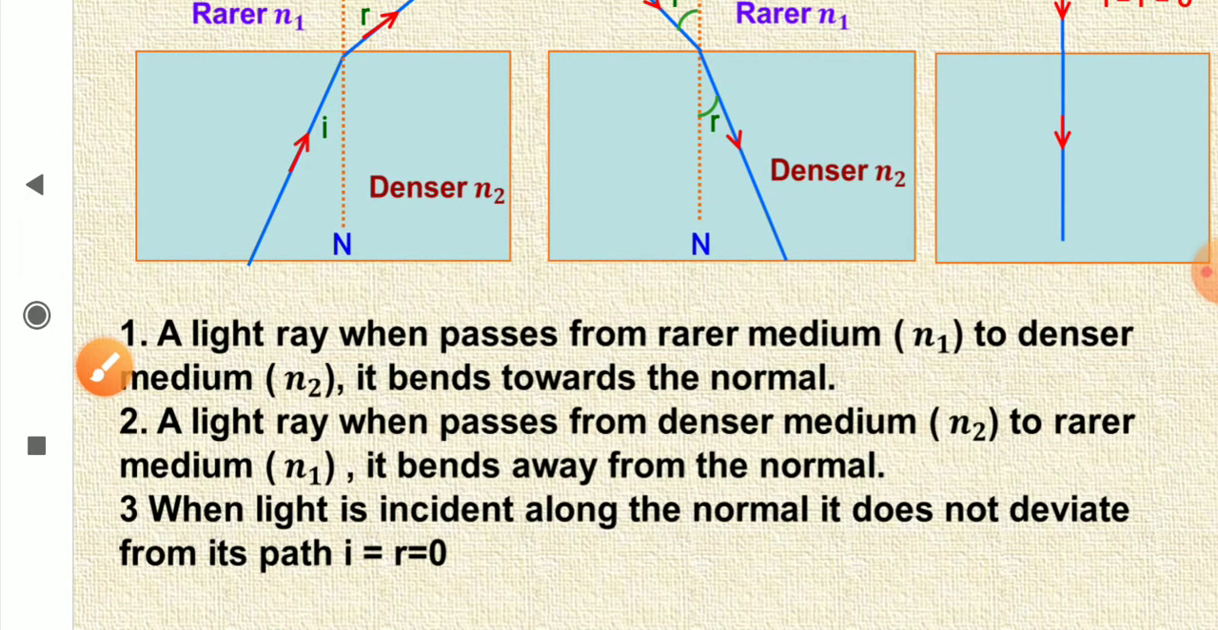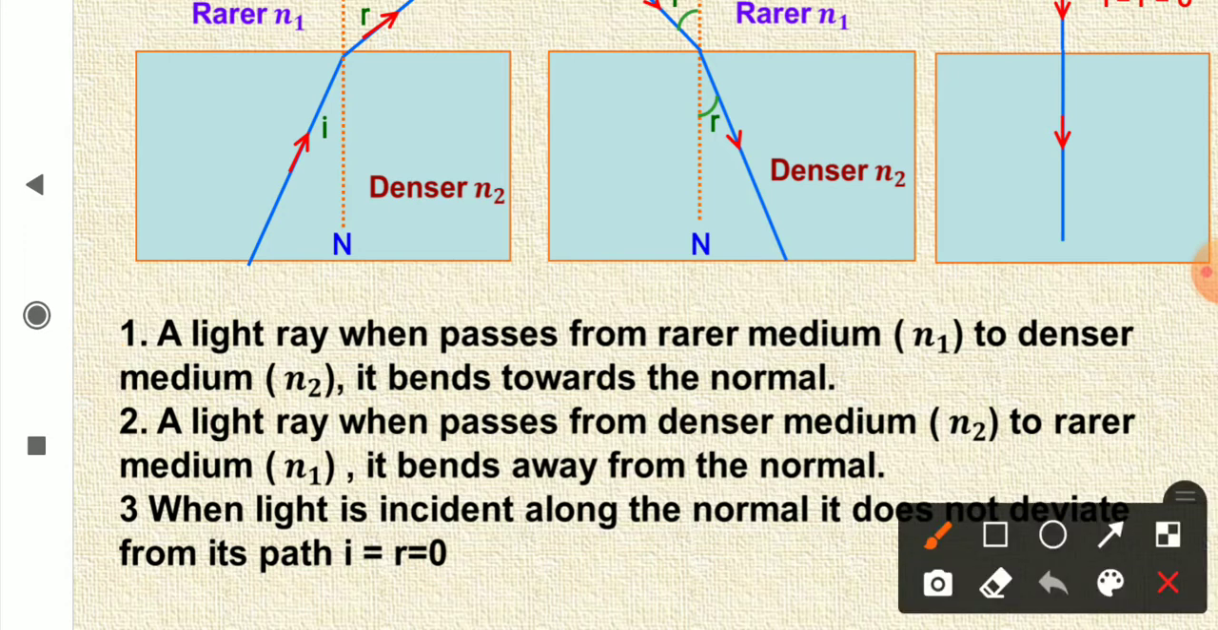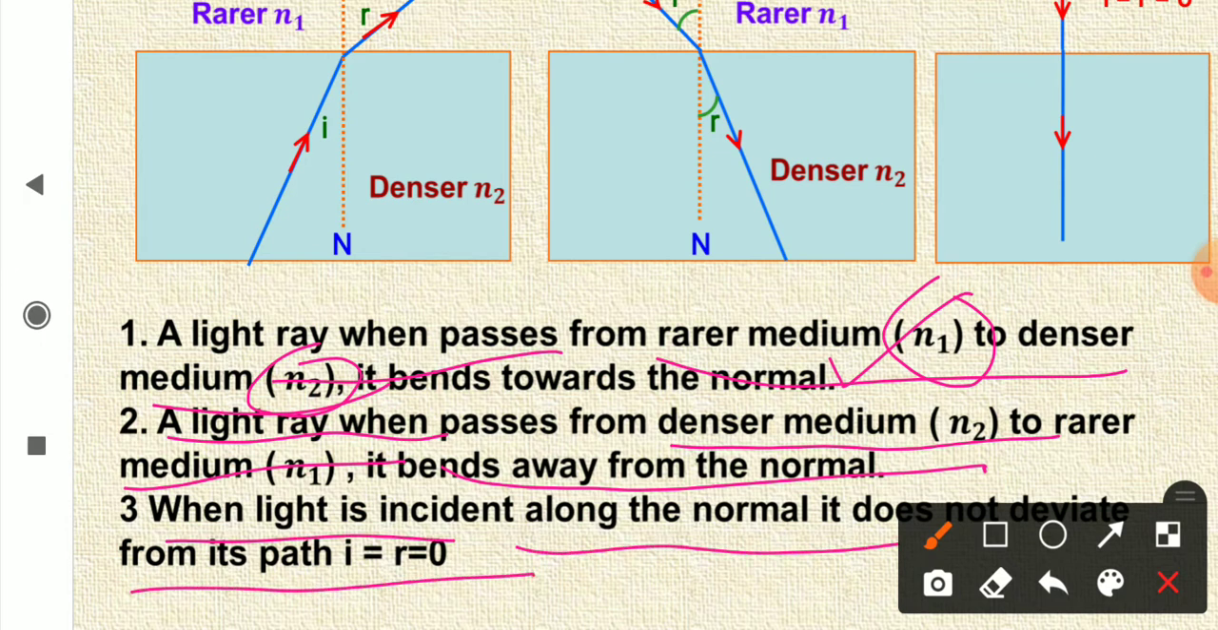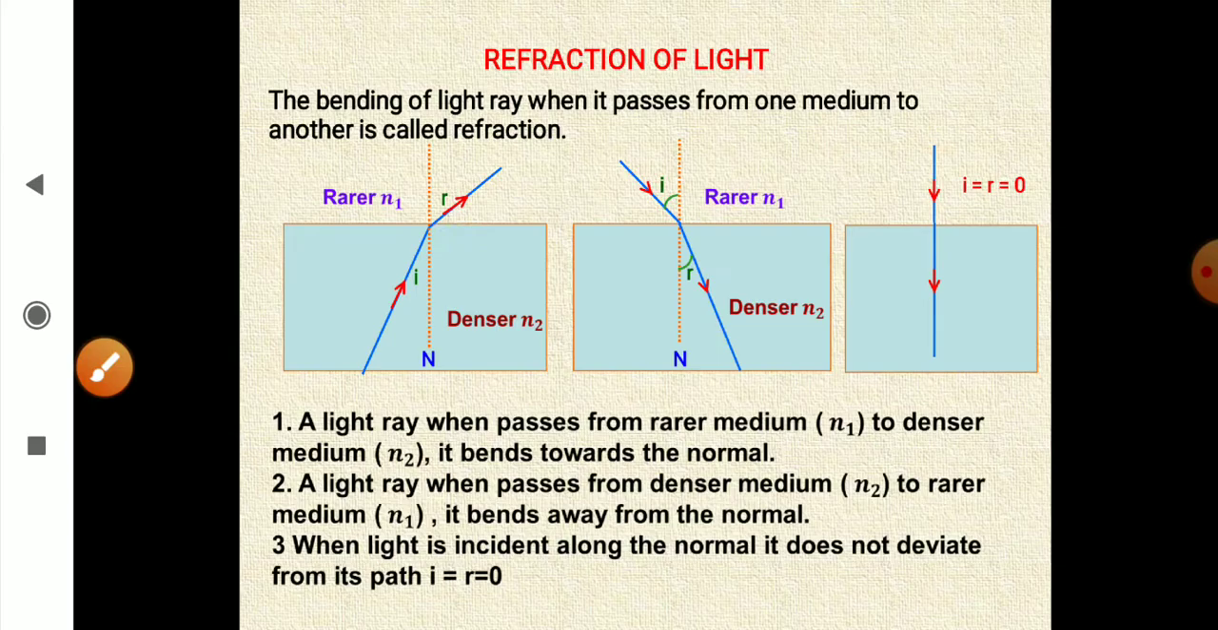A light ray when it passes from rarer medium N1 to denser medium N2, it bends towards the normal. And when a light ray passes from denser medium to rarer medium, it bends away from the normal. And when light is incident along the normal, it does not bend from its path. That is, i is equal to r is equal to 0.